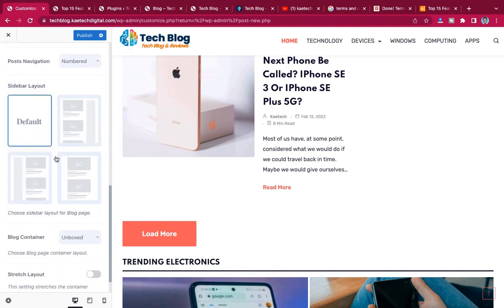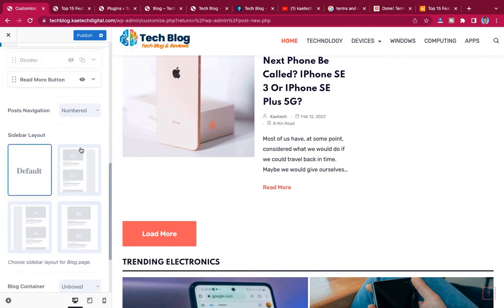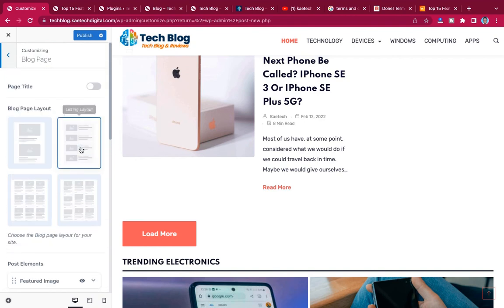If you don't want it to have a sidebar, you can, but since by default we are using the default sidebar, it automatically has one. But if you don't want a sidebar, you can decide to use no sidebar for it, and then all those settings you can do. And that is our blog page.